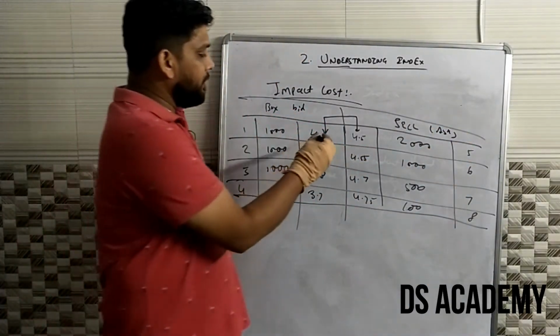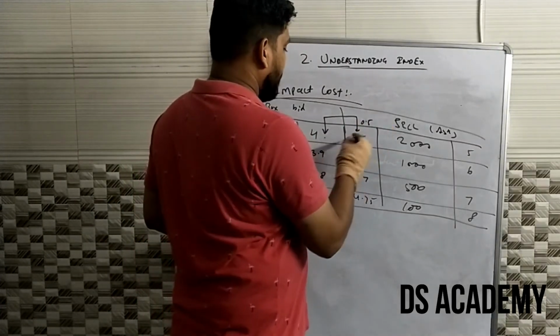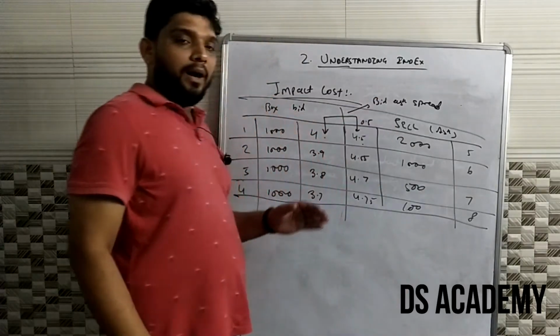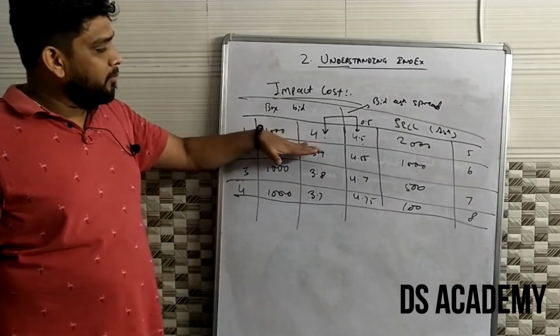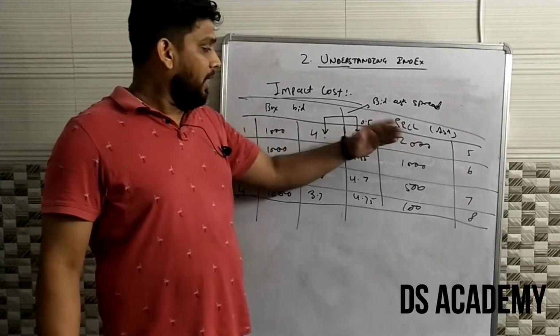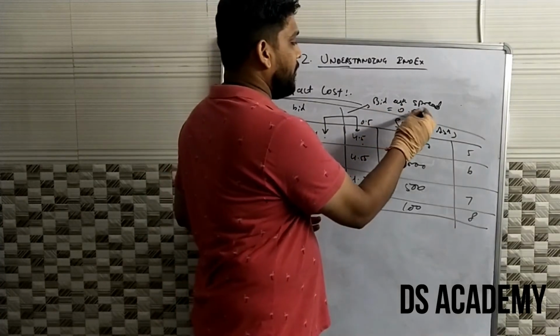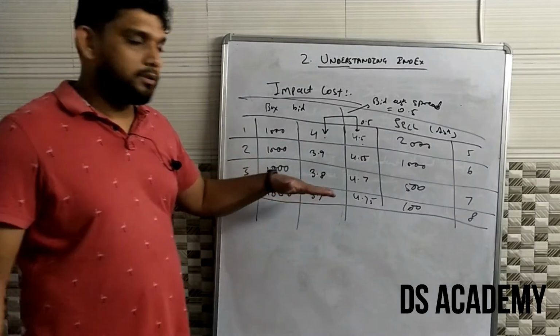The difference between the bid price and the ask price is 0.5. We call it the bid ask spread. The bid ask spread is the price difference between the best available bid and the best available ask price, and here it is 0.5, which I term a transaction cost.